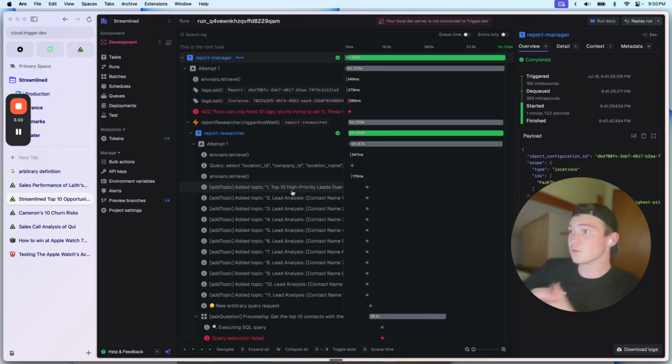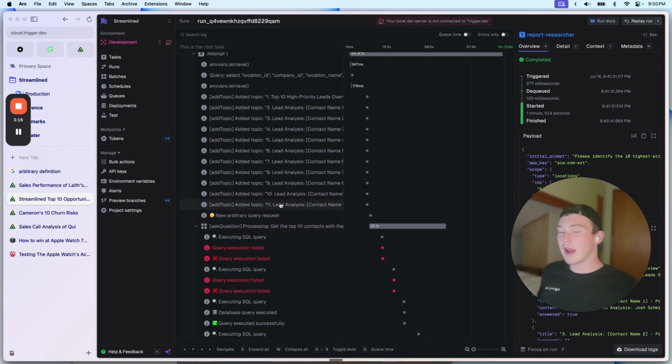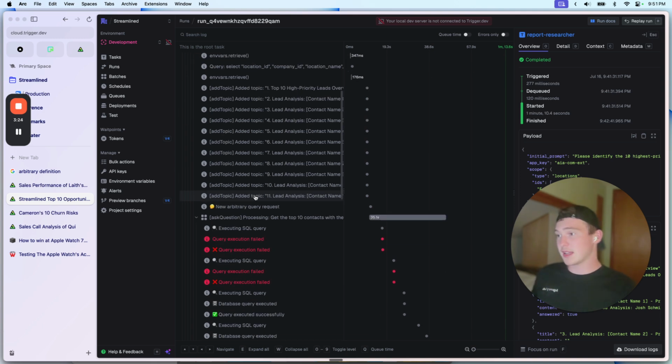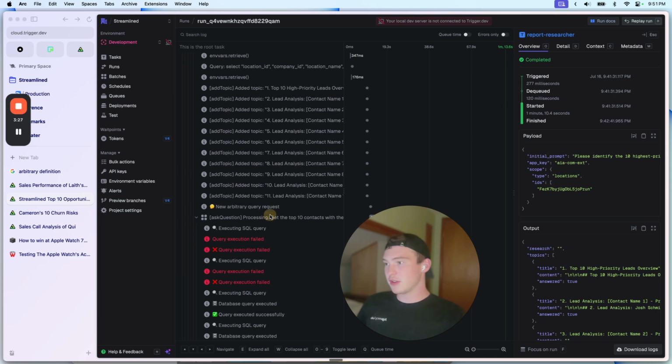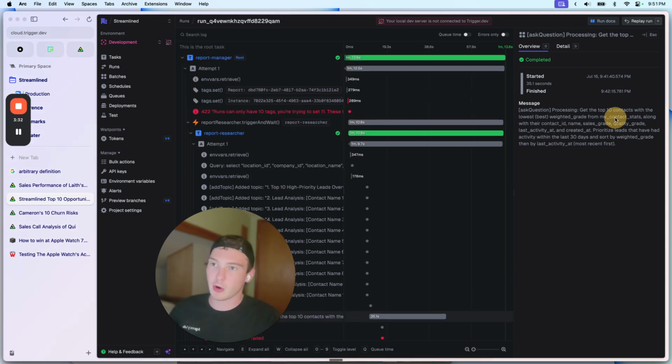And so what we're doing here is we're allowing the AI to basically write arbitrary queries against the database to figure out what it needs to look for. So in this case, basically it's asking a question, and I'll explain the structure a little bit more here, but the agent is saying, get the top 10 contacts with the lowest weighted grade from contact stats, along with their ID, name, sales grade, quality grade, last activity, blah, blah, blah. And so it can basically ask for this information.